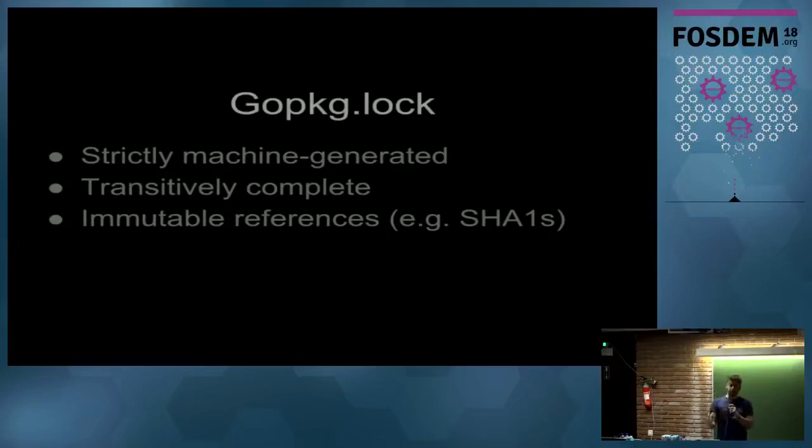That means that your gopackage.lock file represents the reproducible build for your project. By having this file, you are guaranteed that anyone else, your CI system, or any other person you're collaborating with can get exactly the same version that you were working on when you generated that file and checked it in. Both the toml and the lock file should be checked in. It's the expectation.